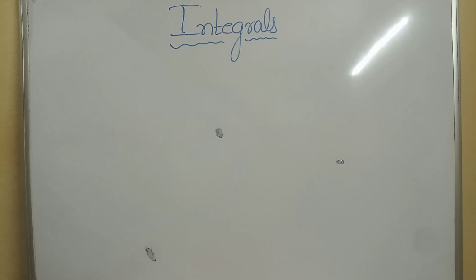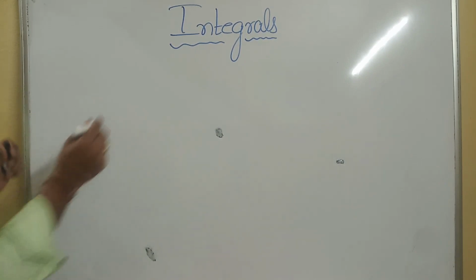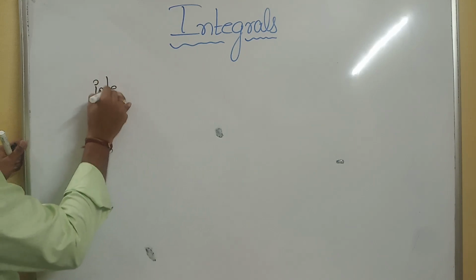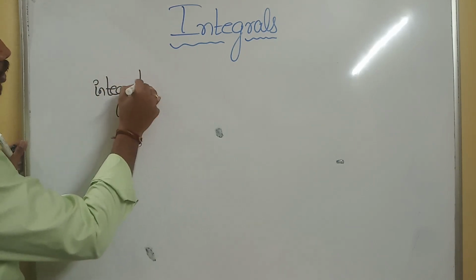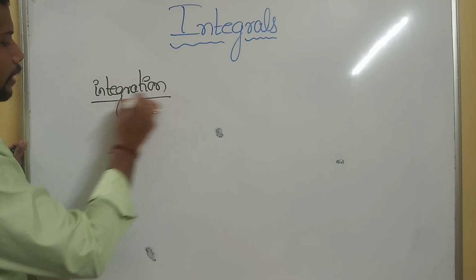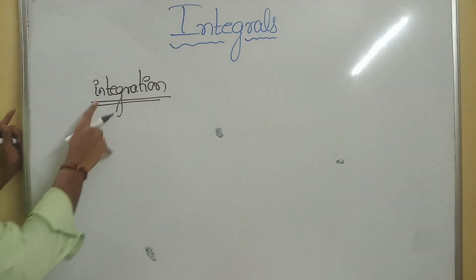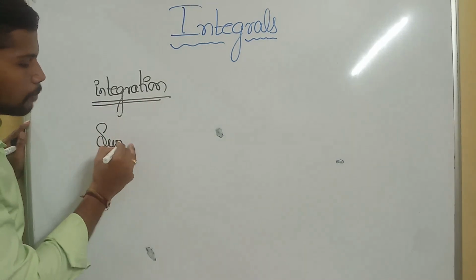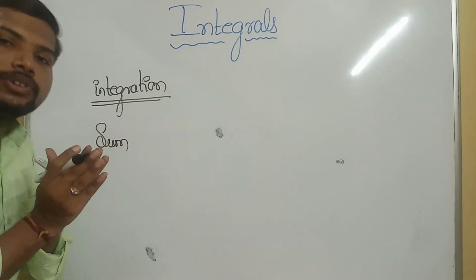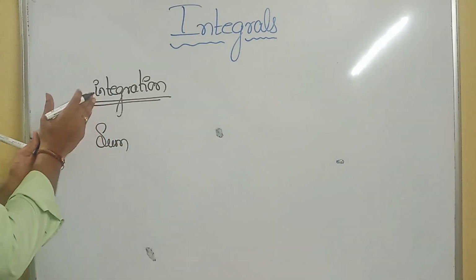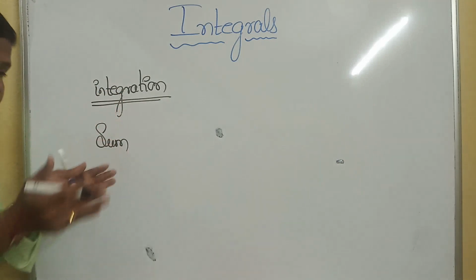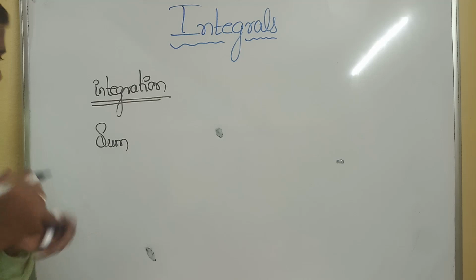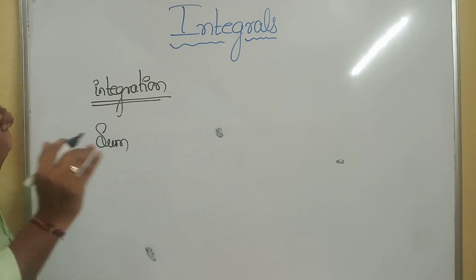Generally, how to understand the integrals? Integrals are integration. In the word integration only, the meaning is there. Integration means add up or sum up. Adding some region, a particular region, that is nothing but integration. Means I need to add the region to get the appropriate or exact value. How to understand the integration?